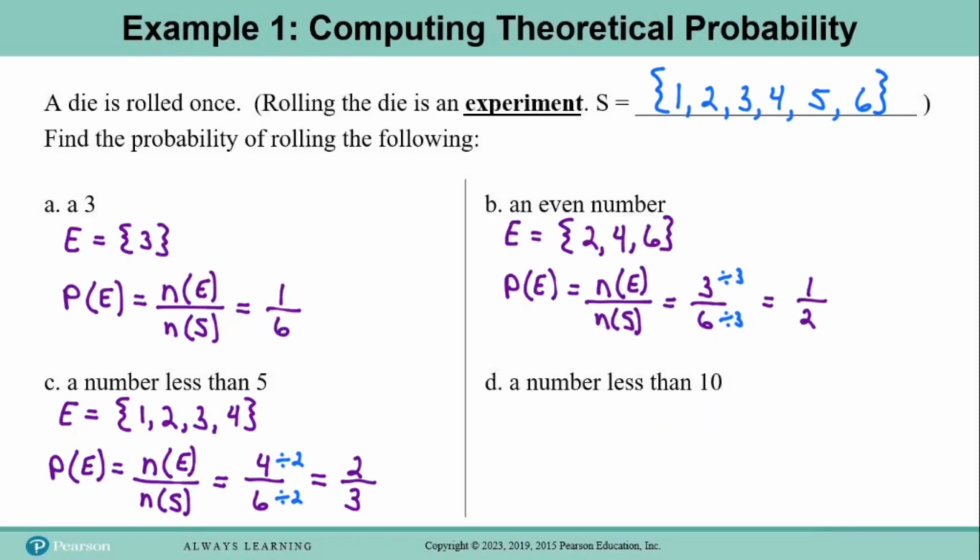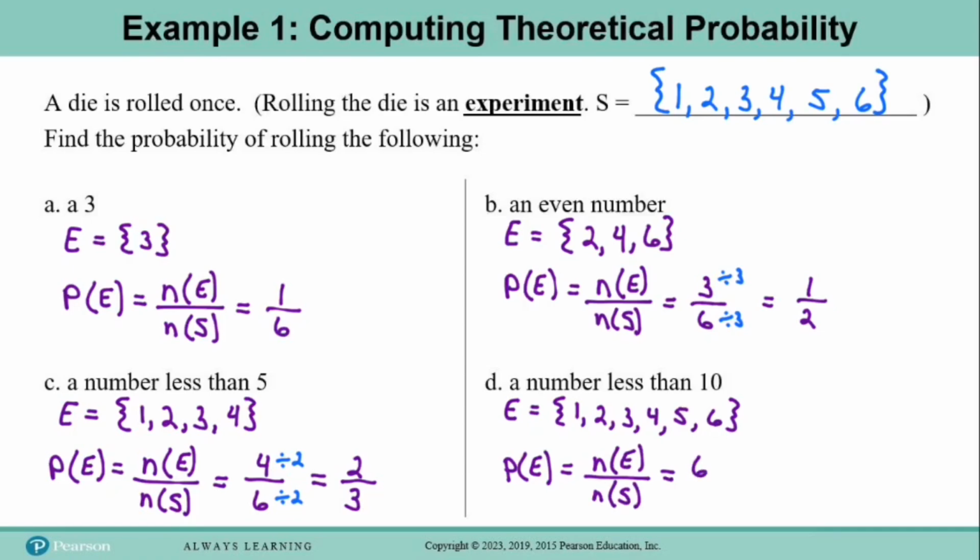Now this time, set E is going to include all 6 outcomes from the sample space because all 6 of these outcomes are a number that is less than 10. So when we calculate the probability of rolling a number less than 10, that's going to be 6 outcomes divided by 6 elements in the sample space, and of course 6 divided by 6 is 1. And so you can see that when we roll a regular 6-sided die, we are absolutely guaranteed to get an outcome that is less than 10 because all the outcomes are less than 10.